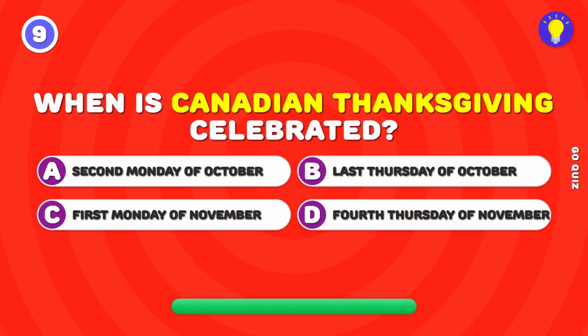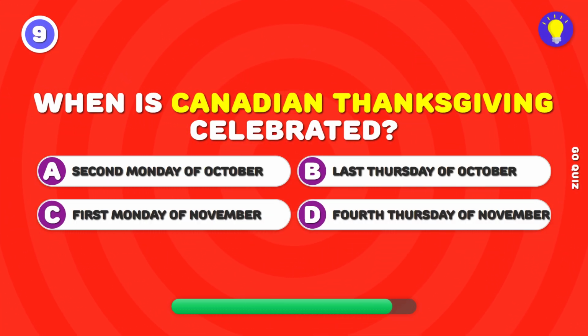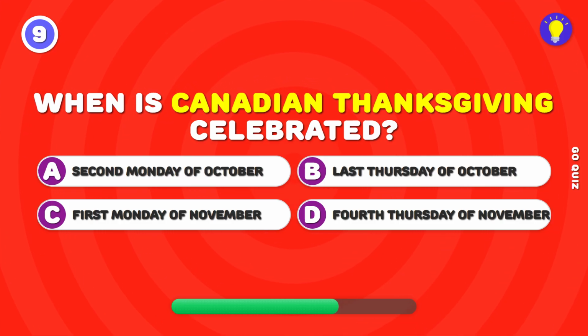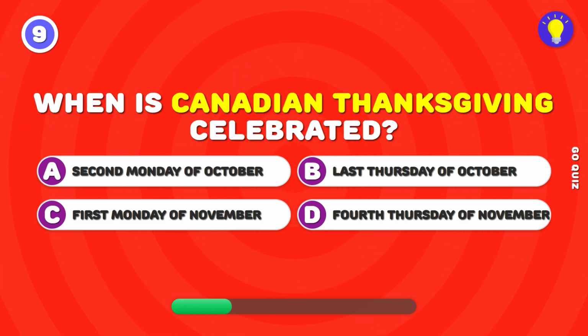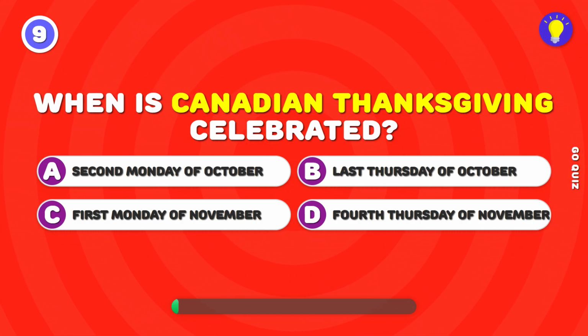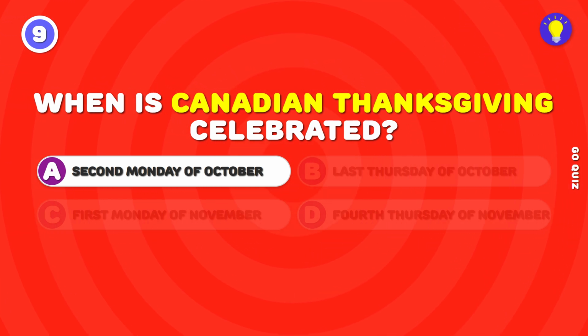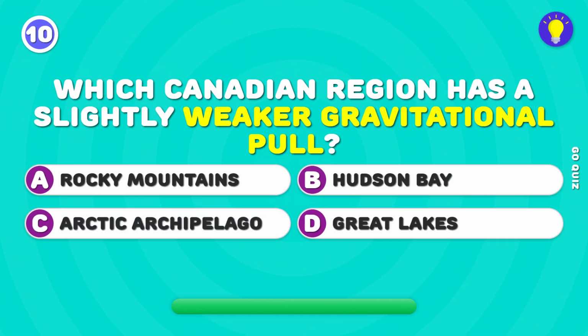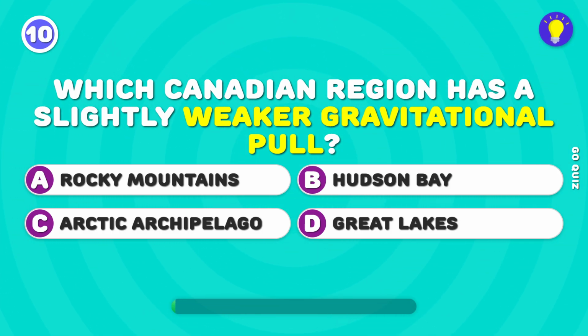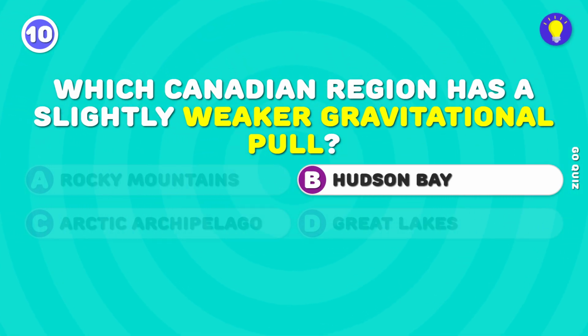When is Canadian Thanksgiving celebrated? Canadian Thanksgiving is in early October. Which Canadian region has a slightly weaker gravitational pull? Hudson Bay has a unique low-gravity anomaly.